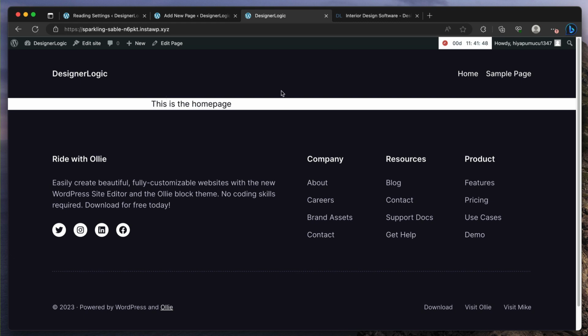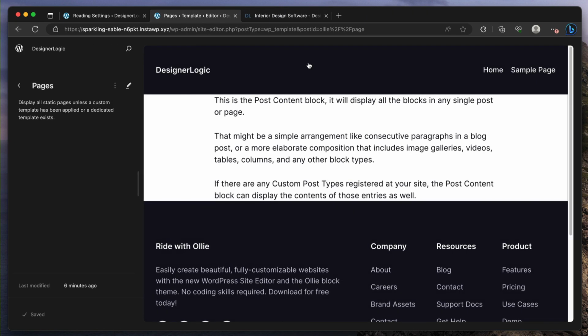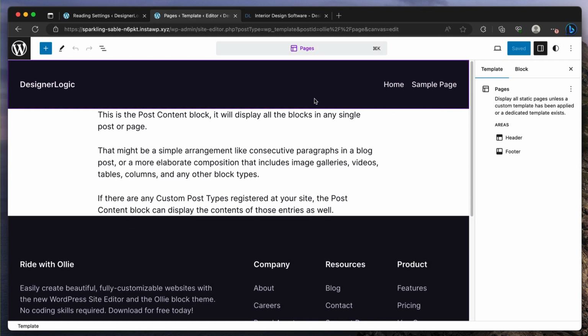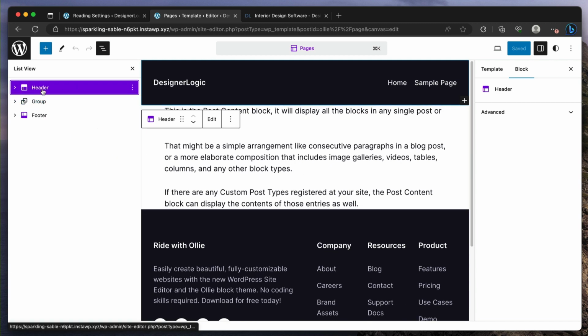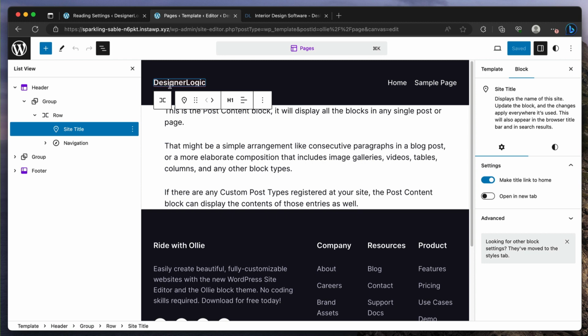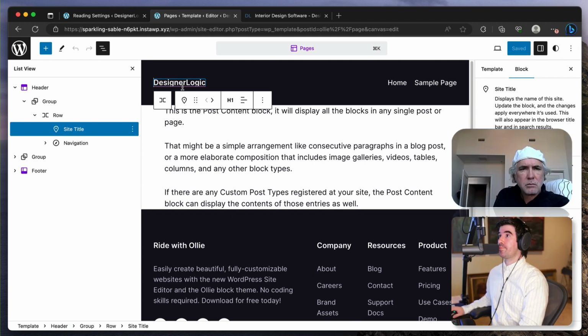How do we start setting up a header? Well, you go to edit site, and then we click anywhere here in the square, and it shows us the page template again. So now I want to click the top part, and as you see here, it's showing us where I am. I'm in the header, and I can open this again so you can see this purple section. We're editing the header.